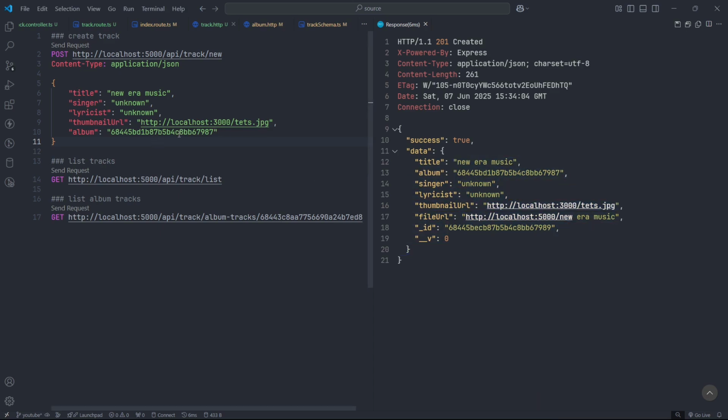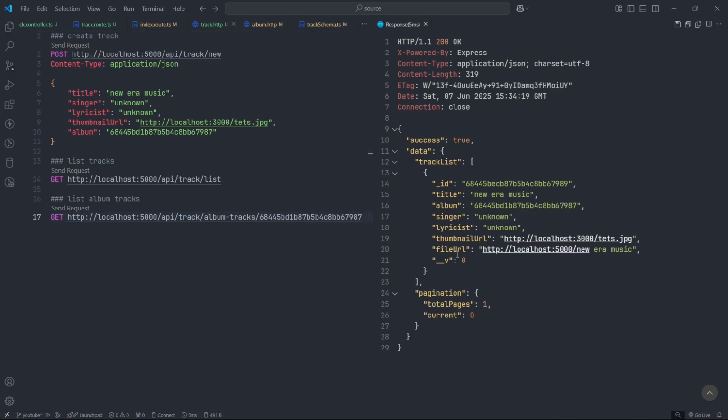Now let's get a list of tracks based on this new album. So let's send the request, and this time we got only one track which is associated with this album.